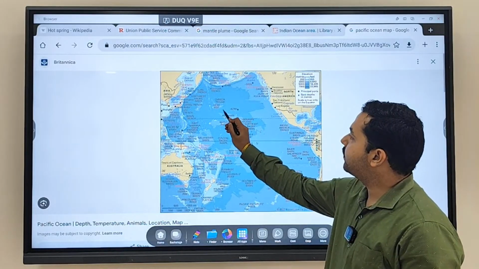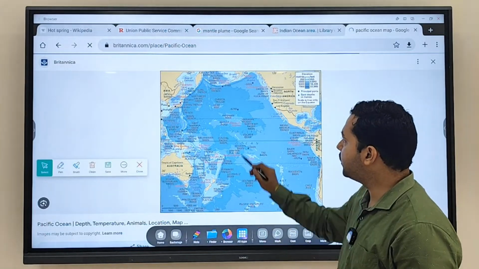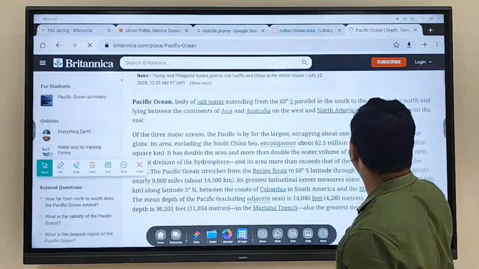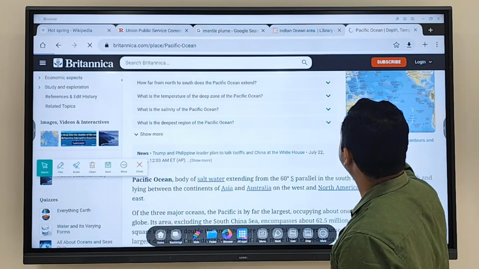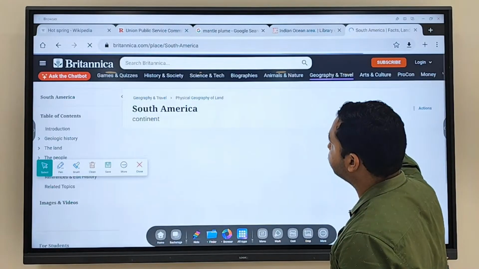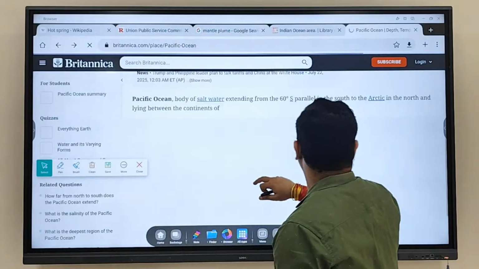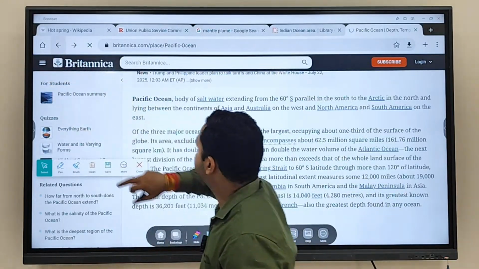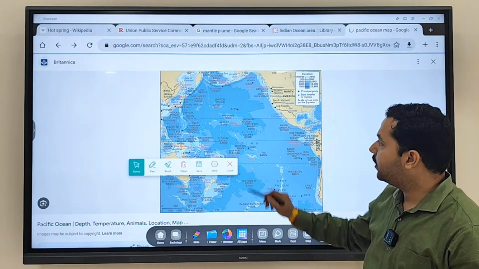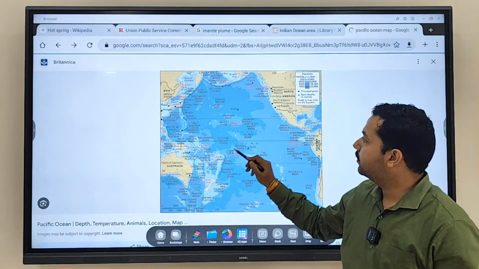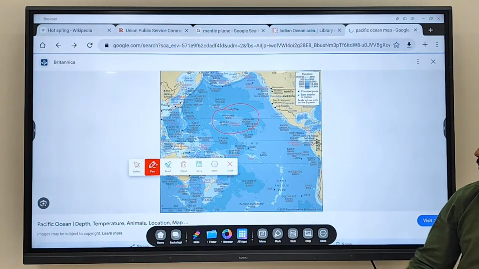This is called which type of ridge? The Hawaiian ridge, yes. So this is referred to as the Hawaiian ridge. Here we will find which type of island? This is where the Hawaiian islands are presented.